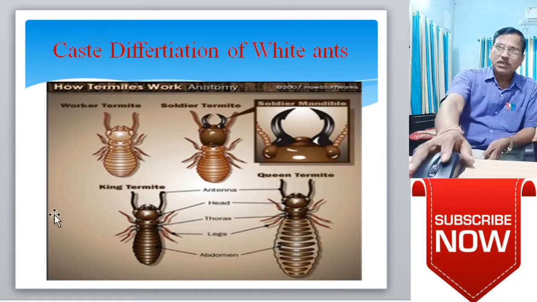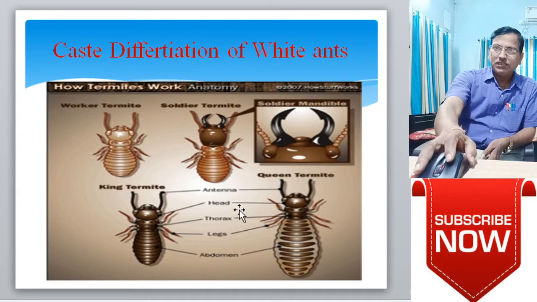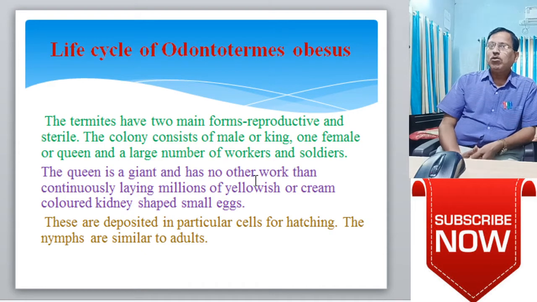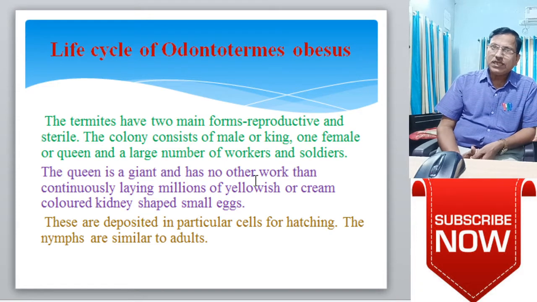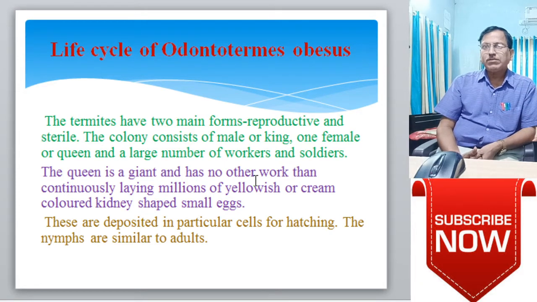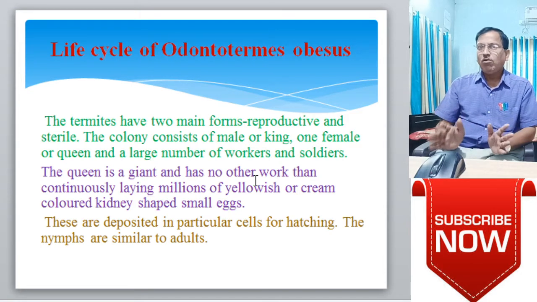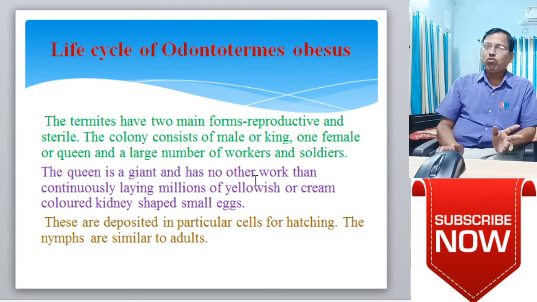This is a caste differentiation of the white ants in these photographs. Next point is the life cycle of Odontotermes obesus. Termites have two main forms, reproductive and sterile, meaning fertile and sterile. The colony consists of a male or king, one female or queen, and a large number of workers and soldiers.